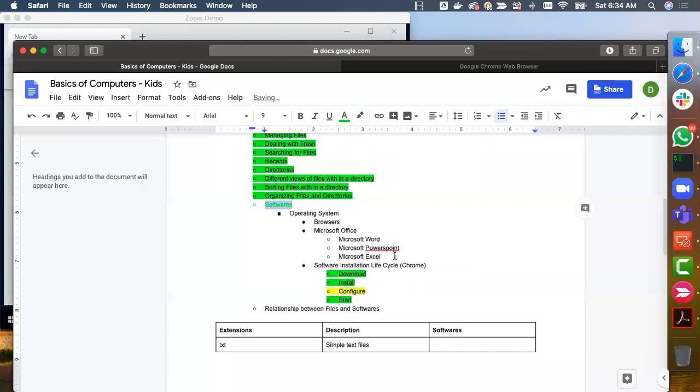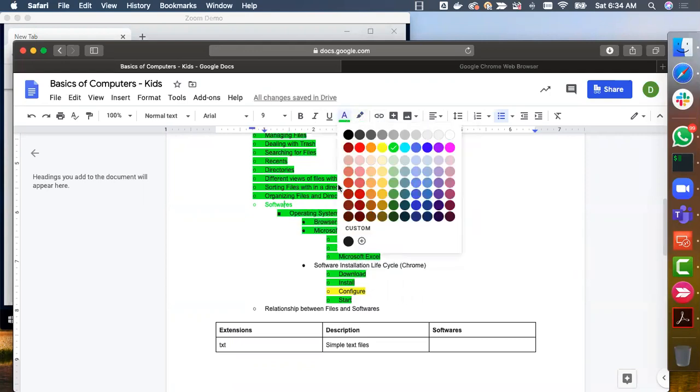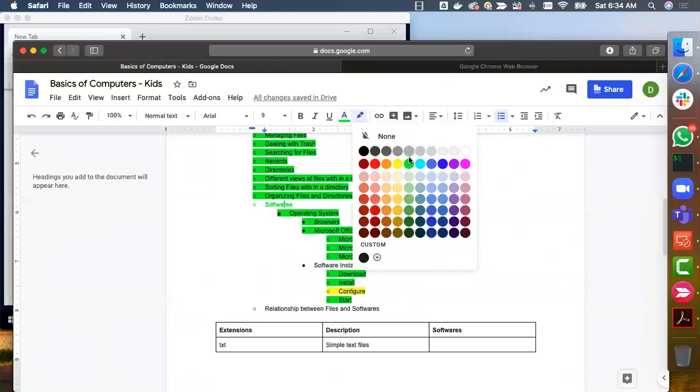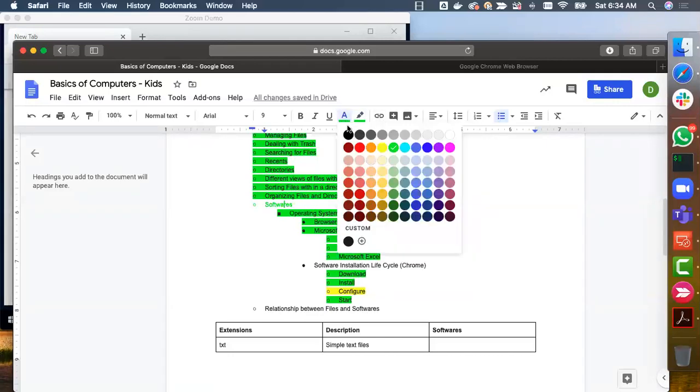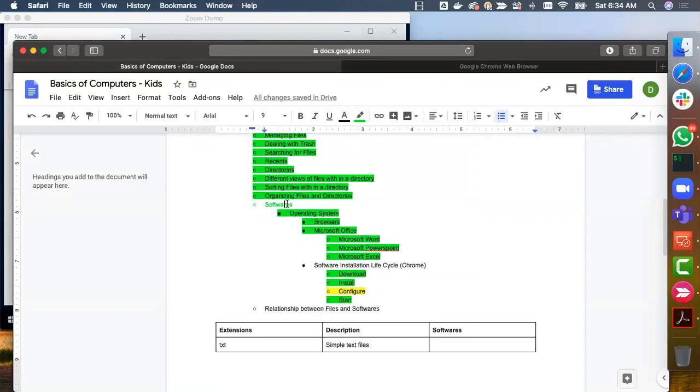Let me change it to green. Sorry, I changed the text color, not the background or the highlight. Let us change it to green for now. And also let me change it to green. So from the context of softwares, we understood these things so far.